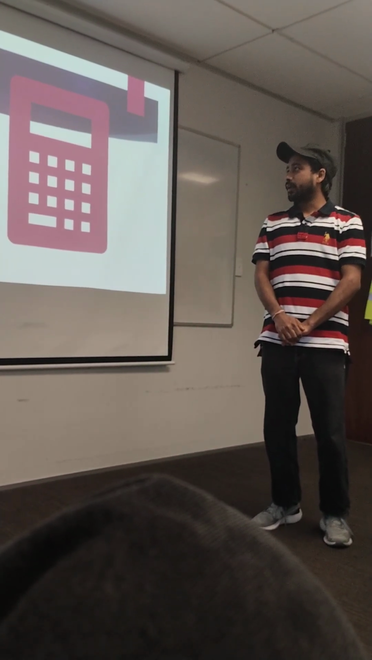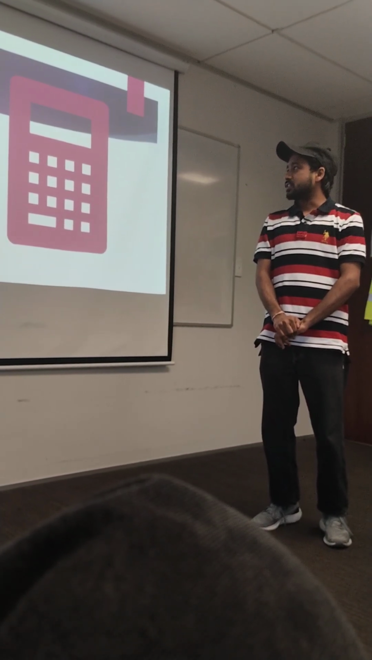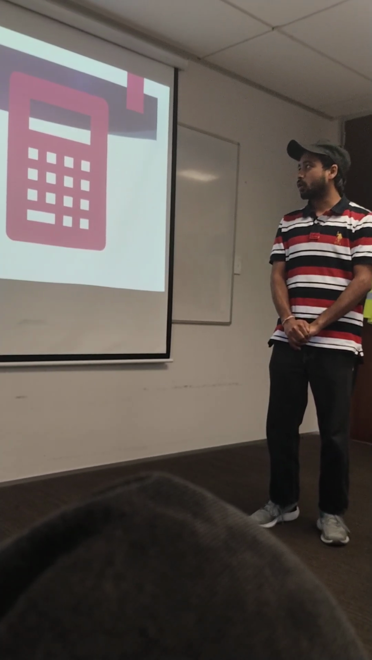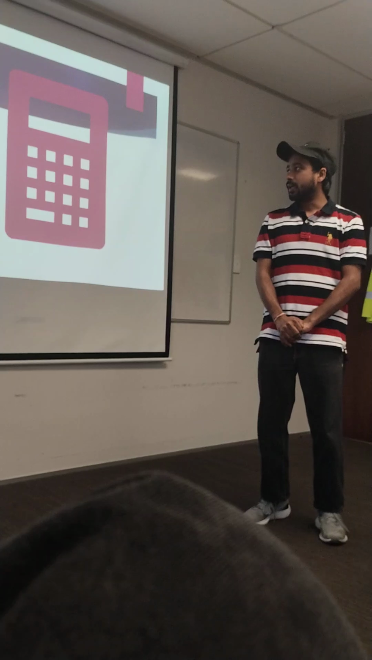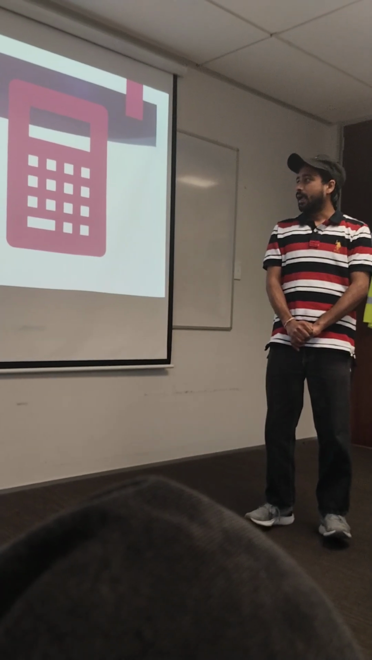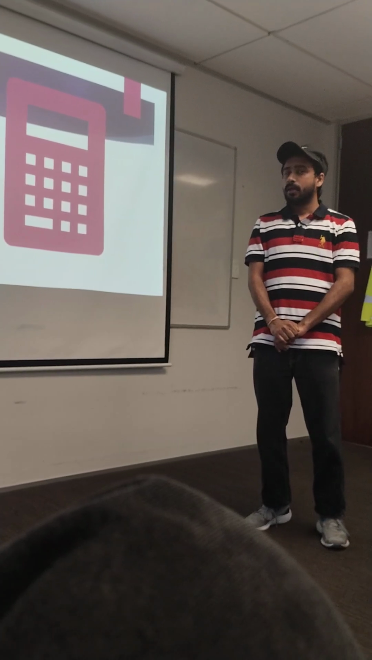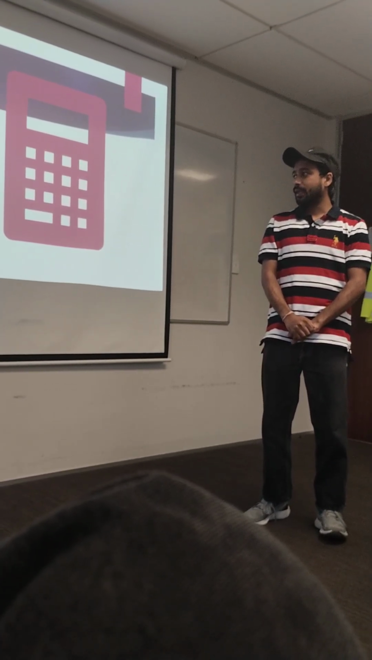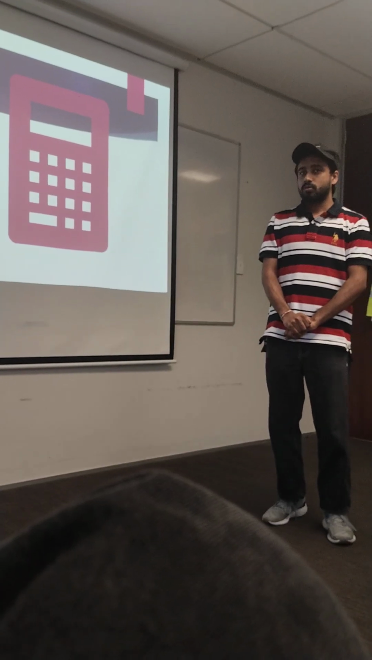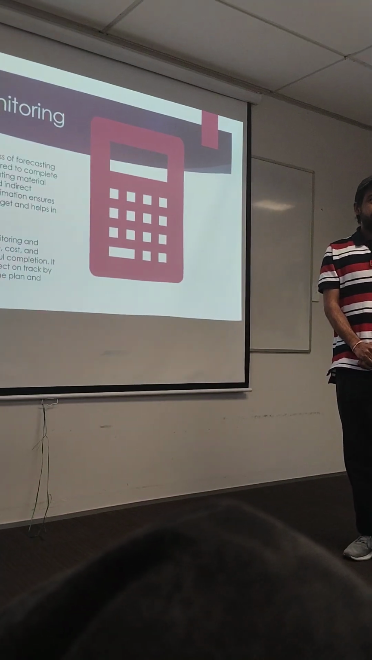Second, project monitoring and cost estimation. Cost estimation is the process of forecasting the financial resources required to complete a project. It includes calculating the material cost, labor, and timeline. And second is project control. Project control involves monitoring and managing a project's scope, cost, and schedule to ensure the project is successfully completed.